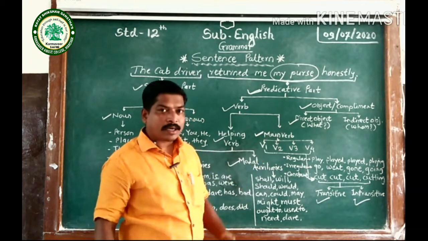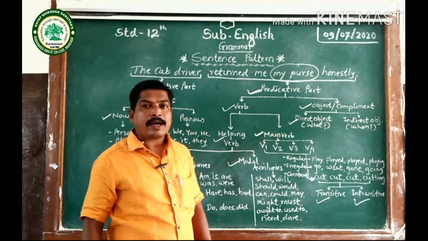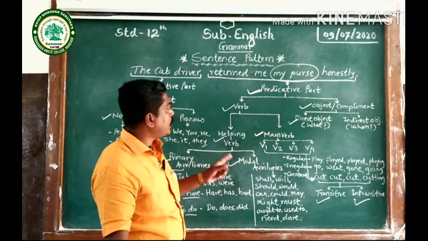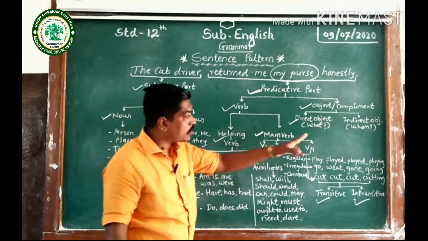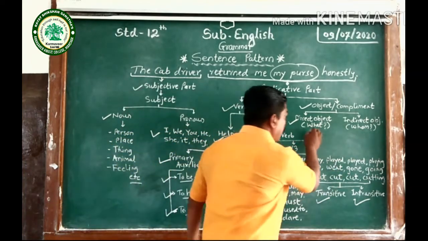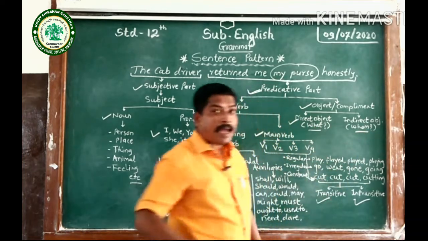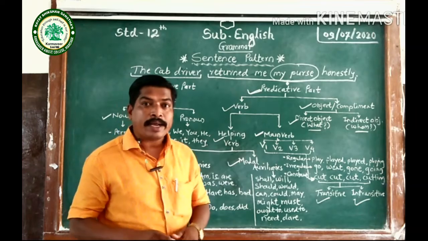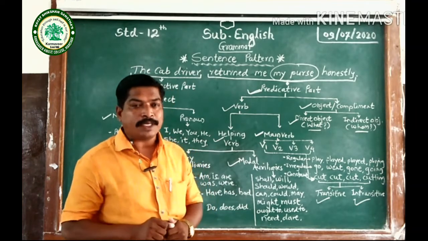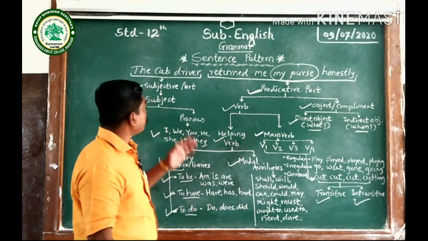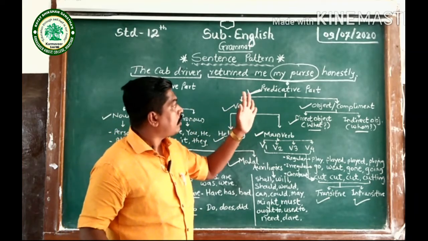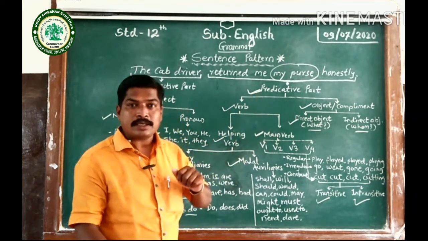And indirect object, as I have told you, indirect objects are the personal pronouns used in objective cases. That is why if I ask the verb the question with whom, then I will get the indirect object. For example, whom did the cab driver return my purse honestly?